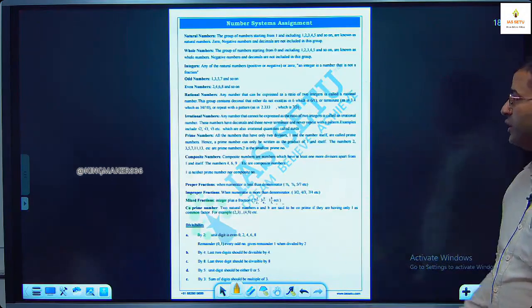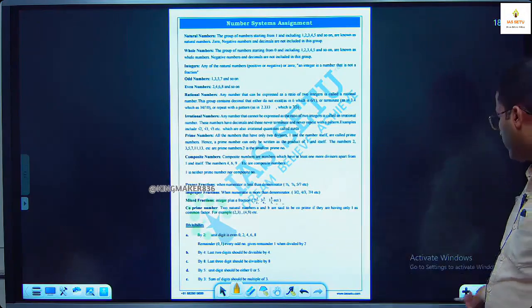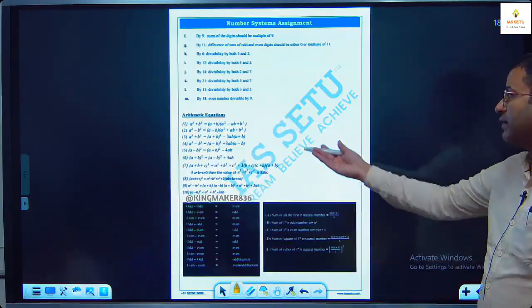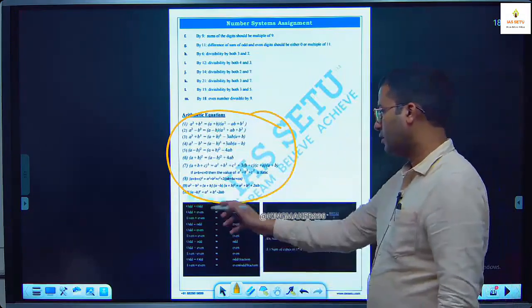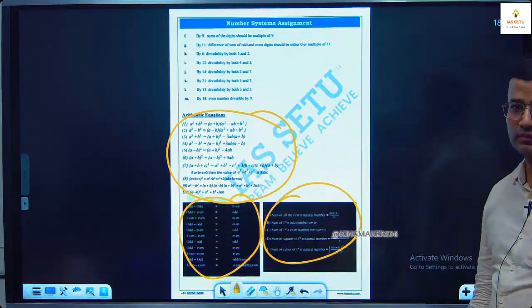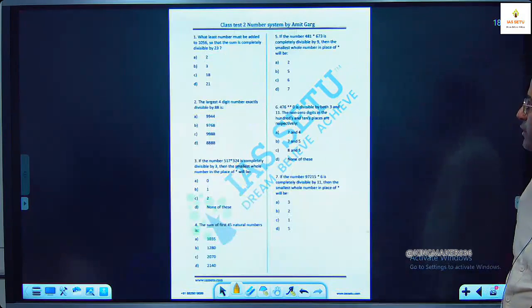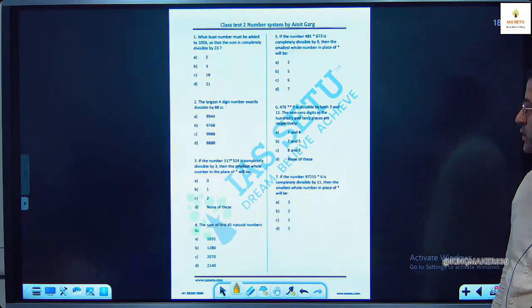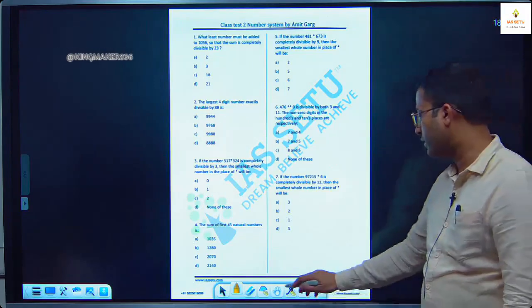Page number 2 has the definitions which I already covered. Divisibility we have covered in detail. Then these are the formulas which you have to remember. This table you have to remember. This table you have to remember. Then page number 4 has 7 questions. This is your today's test. Take your time.